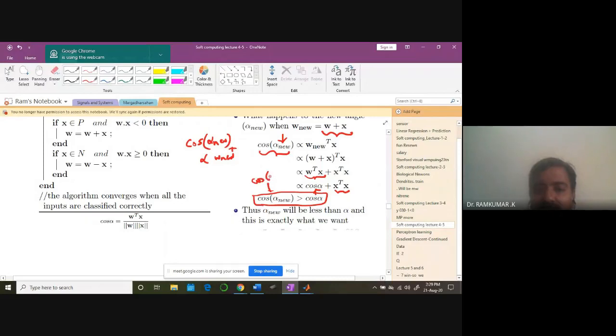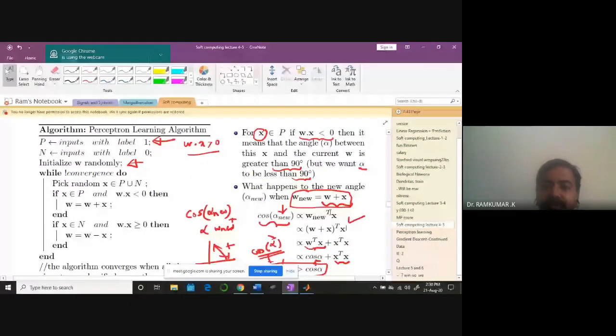If alpha is less than 90 degrees, within this range, I will be getting some positive cos value between 0 and 1. So the new cos alpha is definitely greater than the old cos alpha for this condition, W new is equal to W plus X. So that's why this W plus X is really working out for us.